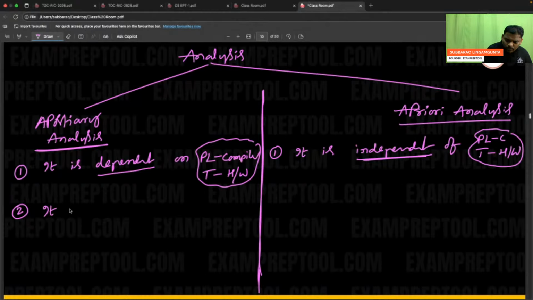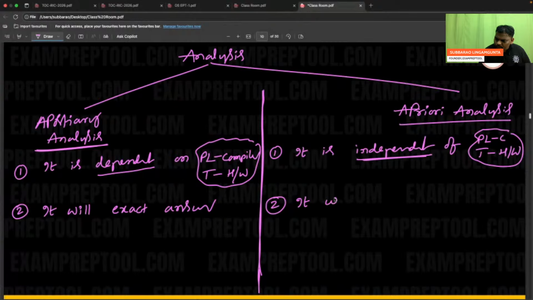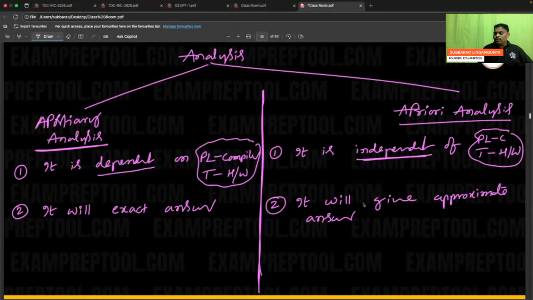Because the second is not taking real things into consideration, it will give an approximate answer. If you don't consider real things, you will definitely get an approximate answer. So the first model will give the exact answer, and the second model will give an approximate answer.